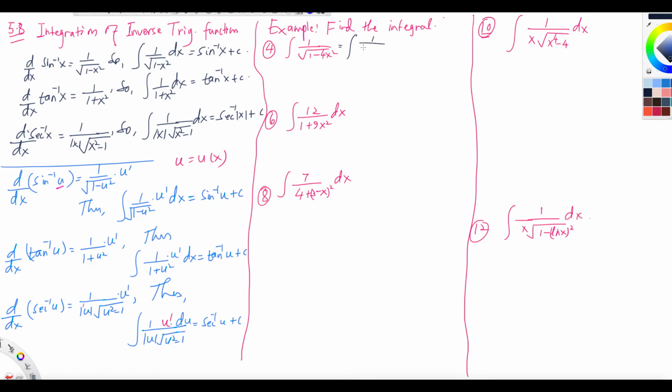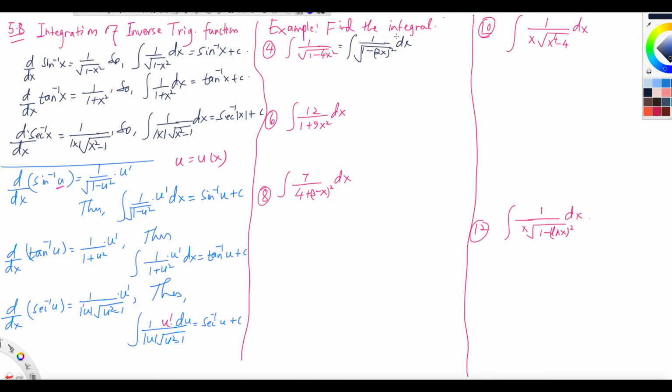1 over root 1 minus 2x squared dx. It is like 1 minus u squared. But the derivative of 2x is 2, and we need 2 on the top, right? You have the formula 1 over root 1 minus u squared, but you need u prime, which is 2.